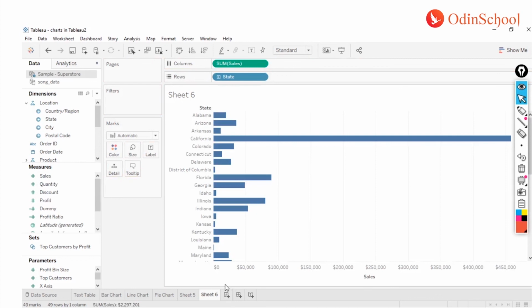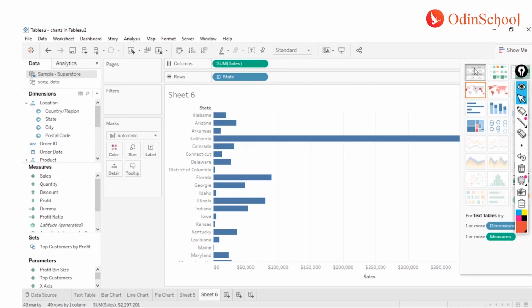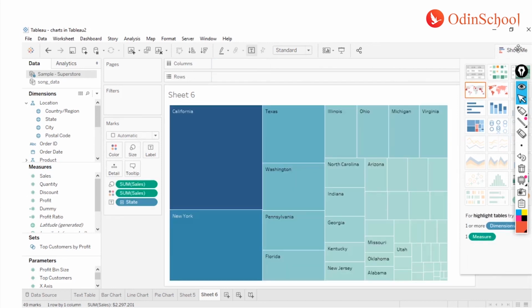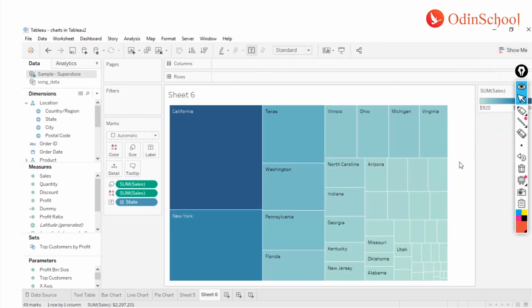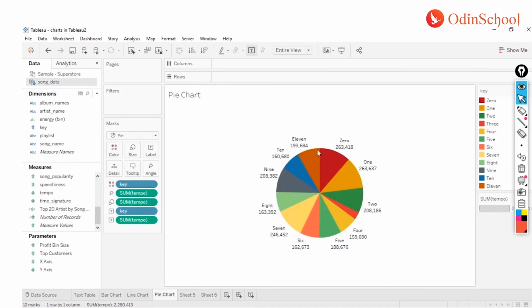But let's say if I do not want to show it in the regular bar format, what is the alternative? There are lots of alternatives, but what is one of the suggested by the Tableau? It's something called as tree maps. Now what do I mean by that? If I come to this show me and I click on this one, it's like you have converted your pie into a rectangular box. Over here in the pie chart you had a circle, and each of them was a slice area.